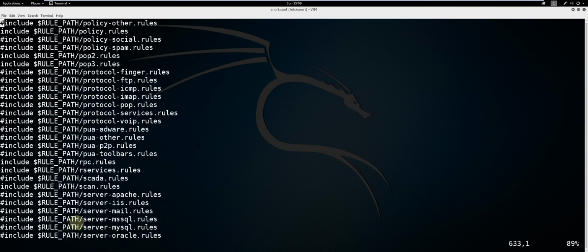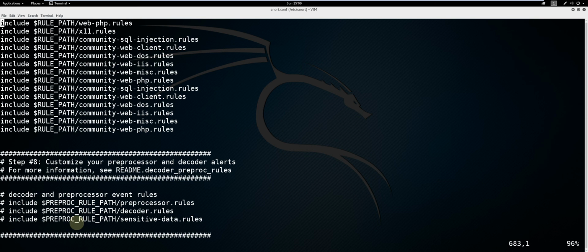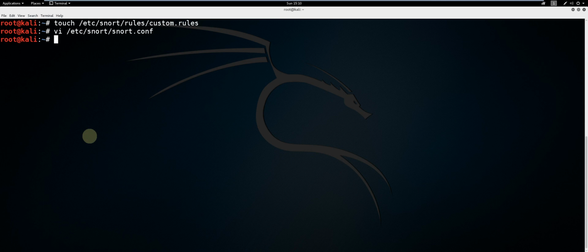So scroll down using page down, press I to go into insert mode, type include $rule_path/custom.rules. This is the name of the rules file we just created. Press escape on the keyboard, :wq. That'll save and quit. Now you're ready to create and test Snort rules of your own creation.